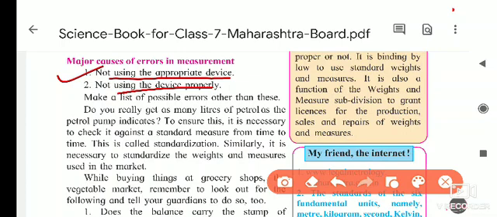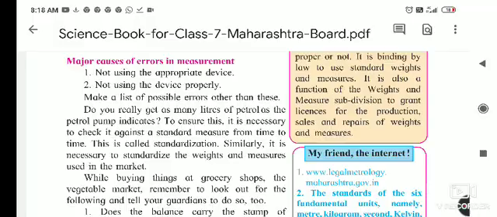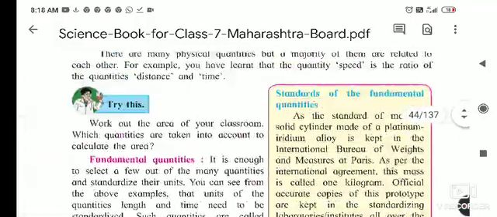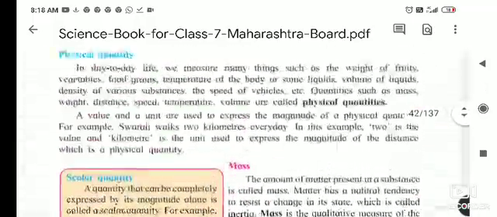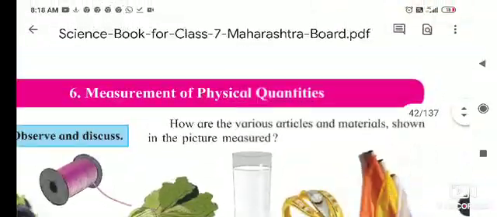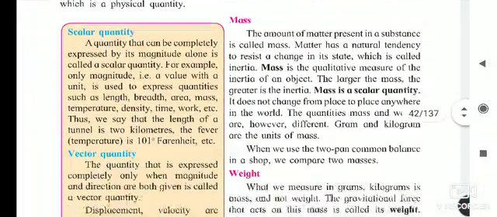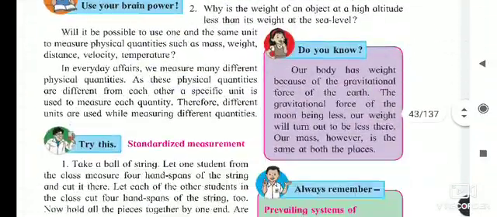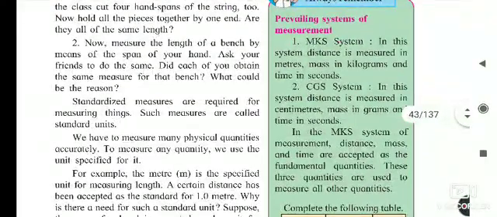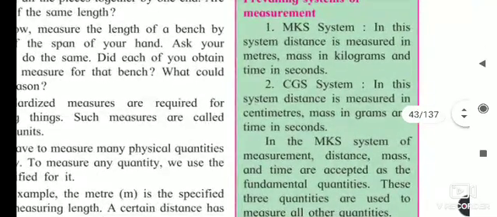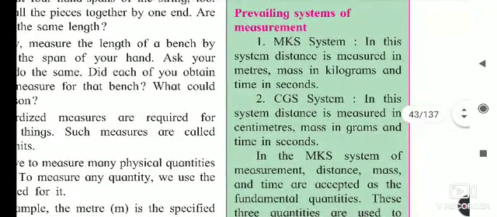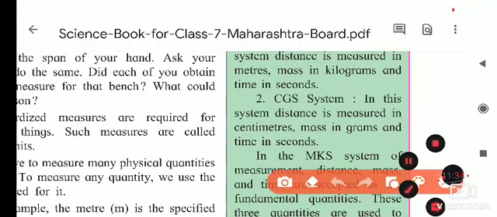So this is about the test. Now we will quickly revise the important points from the lesson, lesson number 6 I think, the measure of physical quantities. From this lesson, the definitions I told you are very important, and after that you have to learn the standardized measures, the MK system and CGS system. What is the MK system? In this system distance is measured in the meter, mass in kg, and time in second, that you must know.